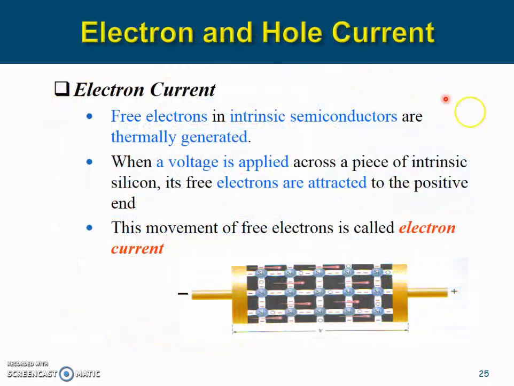The message in this slide has actually been discussed in the previous slides. It's about free electrons in intrinsic semiconductors being thermally generated. When a voltage is applied across a piece of intrinsic semiconductor, the free electrons will drift towards the positive terminal of the supply. The movement of the free electrons is called electron current. This diagram shows the drifting of the free electrons, the red lines here, from the negative terminal towards the positive terminal.